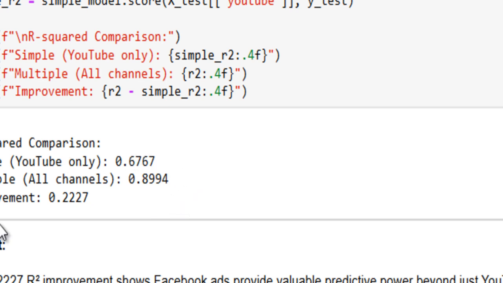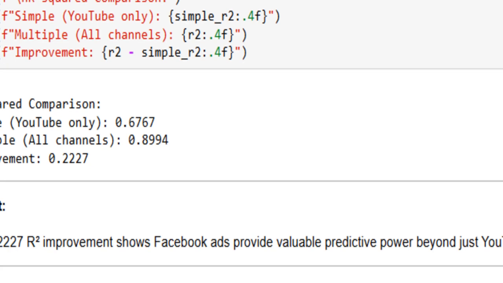The improvement is 0.22, which is 22.27%. This 22% R square improvement shows Facebook advertising provides valuable predictive power beyond just YouTube. That is what we understand from here.